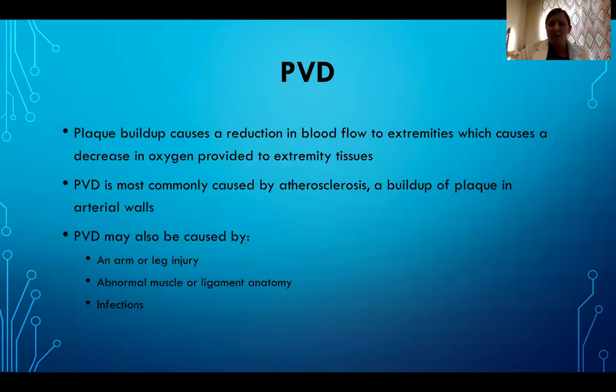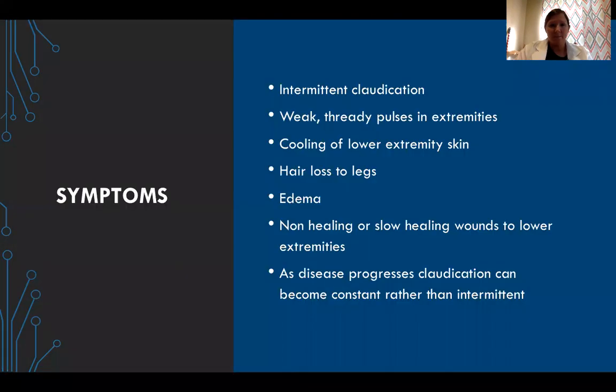Plaque buildup causes a reduction in blood flow to extremities, which causes a decrease in oxygen that's provided to extremity tissues. PVD is most commonly caused by atherosclerosis, which is a buildup of plaque in arterial walls. PVD may also be caused by an arm or leg injury, abnormal muscle or ligament anatomy, or infections.